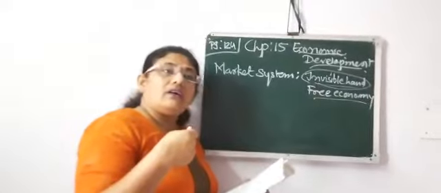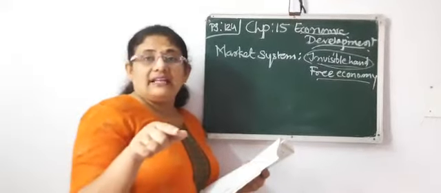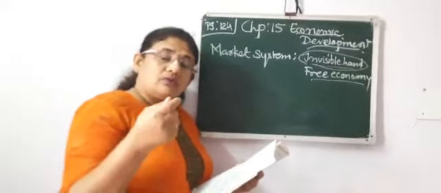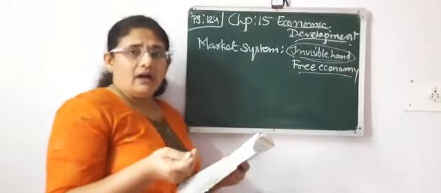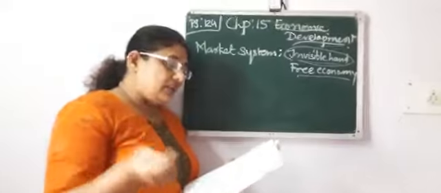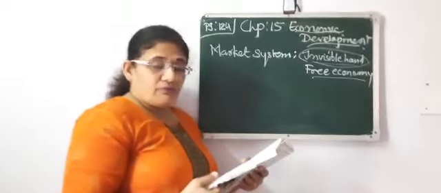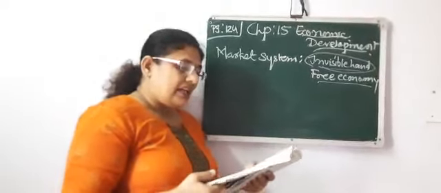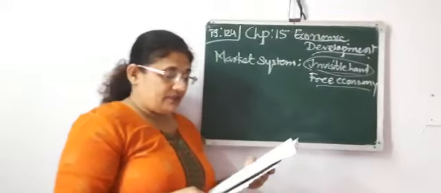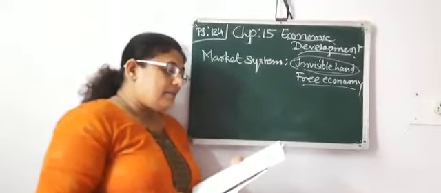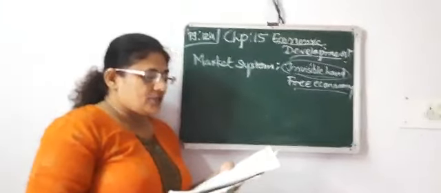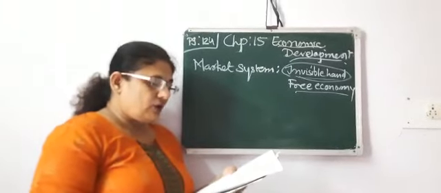And society's needs will be neglected. These are the limitations of the market mechanism system. In spite of having many benefits, the market system is not perfect. There are many disadvantages and limitations, which are as follows.